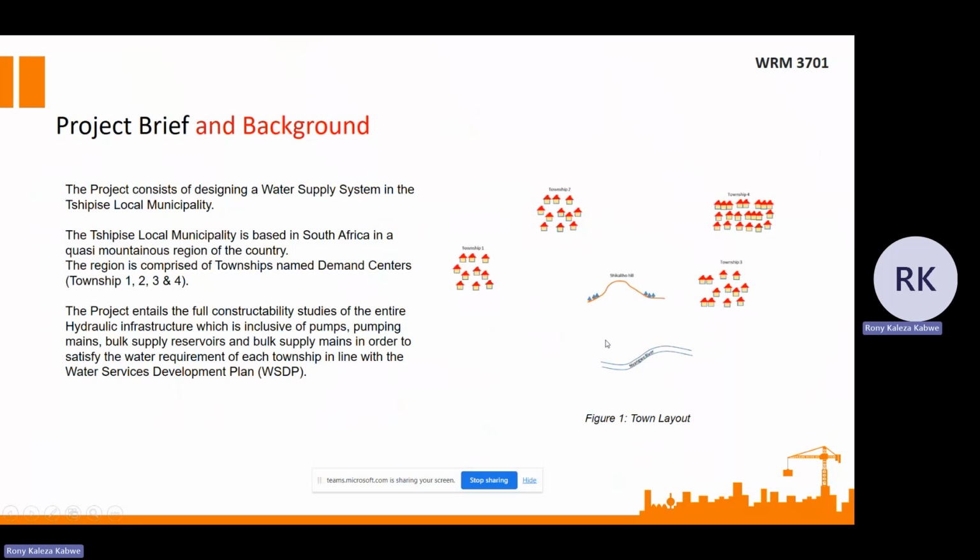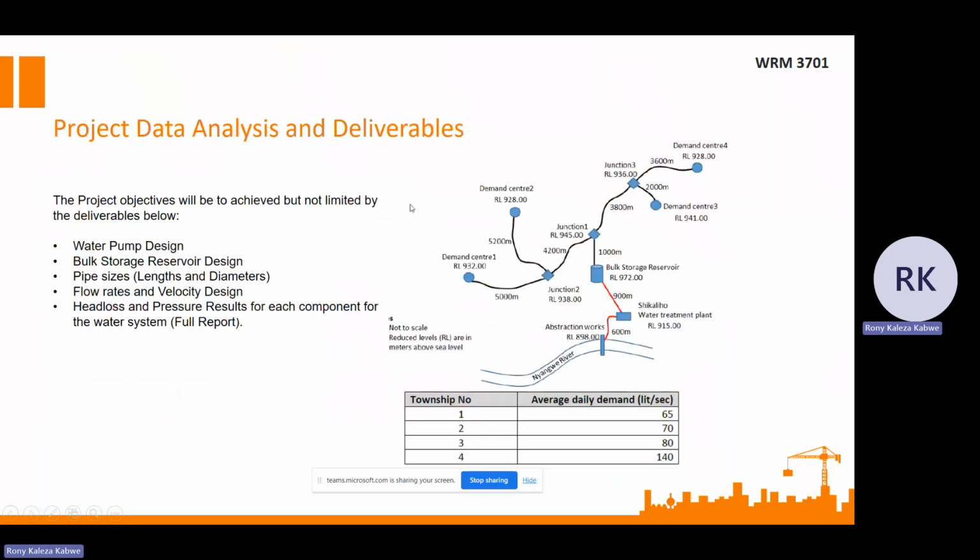In the project data analysis and deliverables, we'll be dealing with the data that has been given to us. As you can see, all these points have been given to us, starting from the abstraction works, which is also the Nyangwa River. Then we'll be looking at the Shikaliho water treatment plant, and then the storage reservoir. We'll also touch on Junction 1, Junction 3, and demand centers 3 and 4, and demand centers 1 and 2 as well. These are the dimensions, or the lengths, of the pipes that have been given to us. And obviously, we also have our head levels.